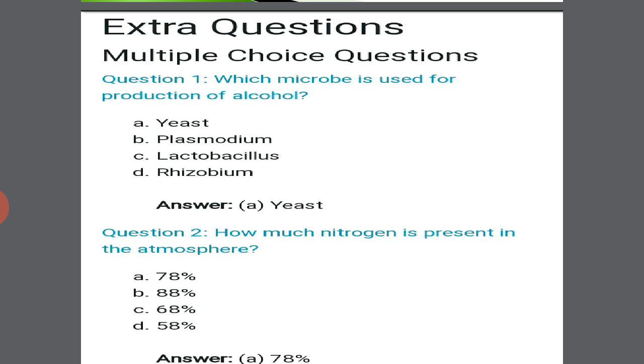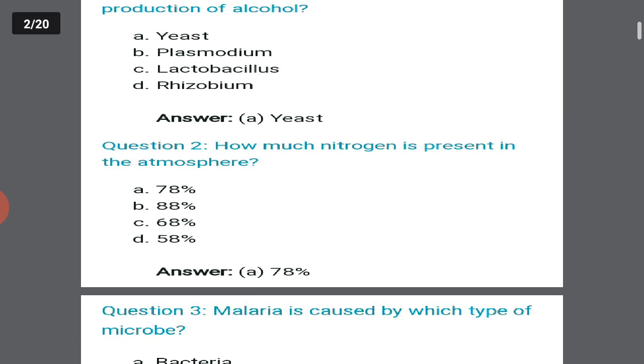Okay, so next question. How much nitrogen is present in the atmosphere? We all know it is 78%, and if we go by the exact percent, it is 78.9% in actual. Okay, let's move further. Although the options are 88, 68, 58, our answer will be 78%.